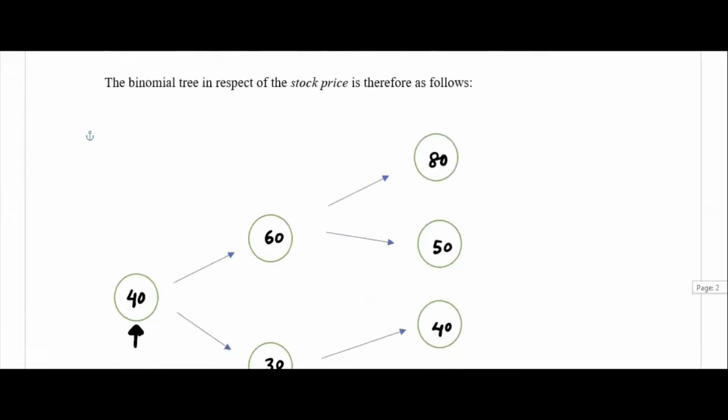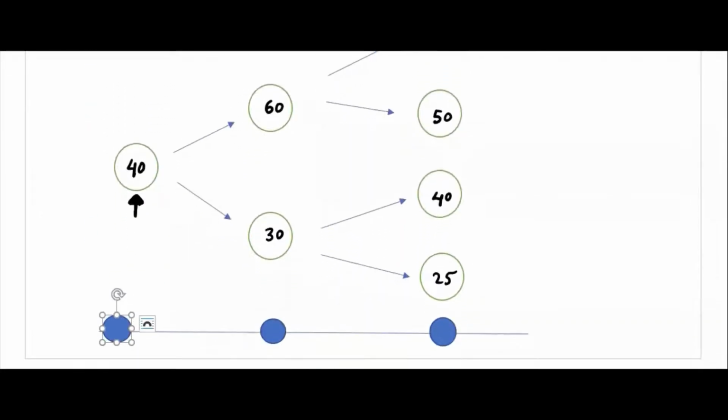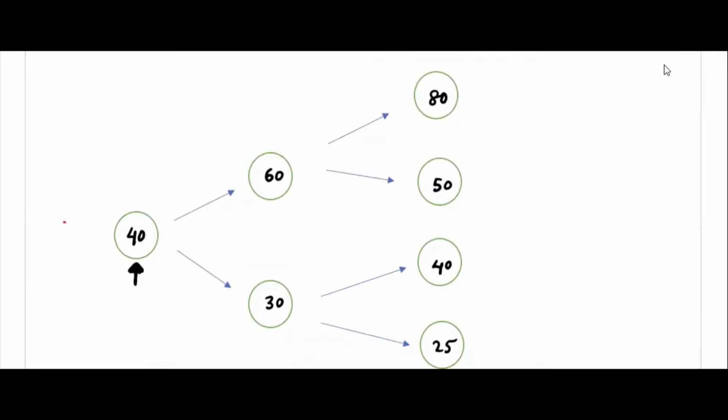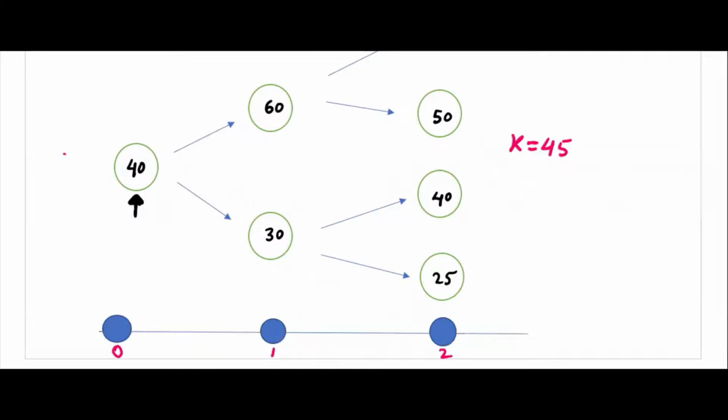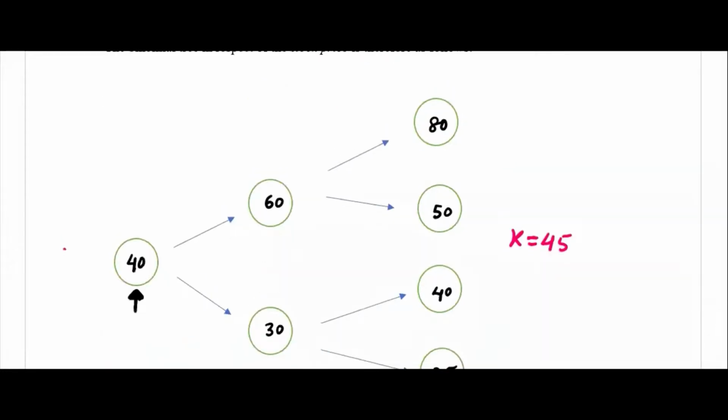So here only the buyer has to exercise. Let me write also here, this is 0, this is 1, this is 2. When we say K is 45, suppose the time is 2, whatever it is, 2 years or 2 months, we have 2 periods. Here K is 45, that means the buyer will compare with these values. Here the payoff, let me write payoff.